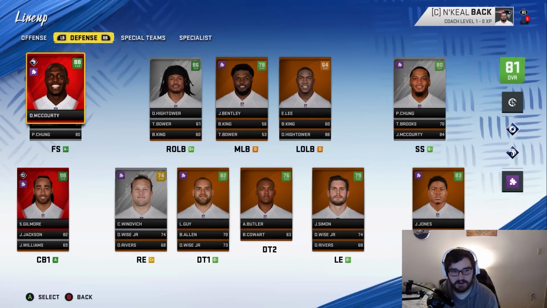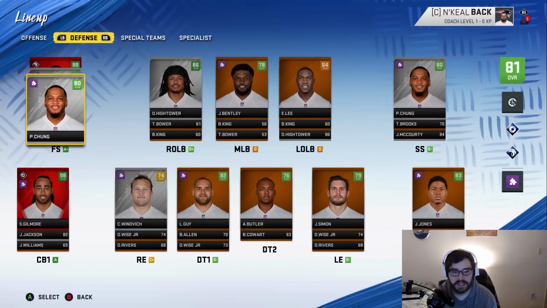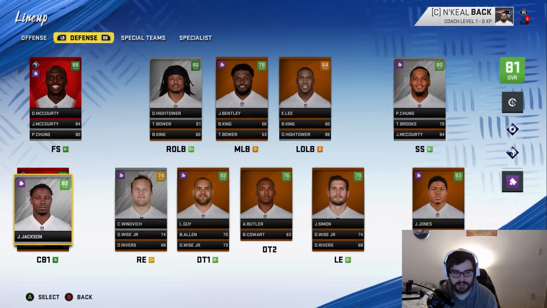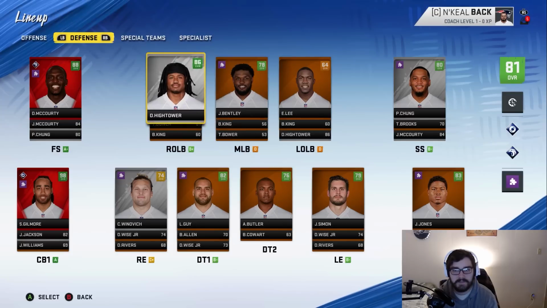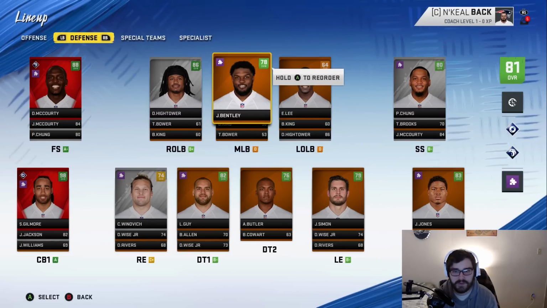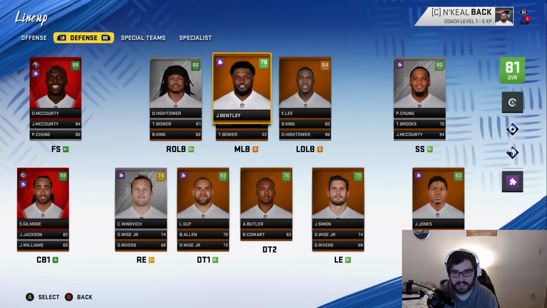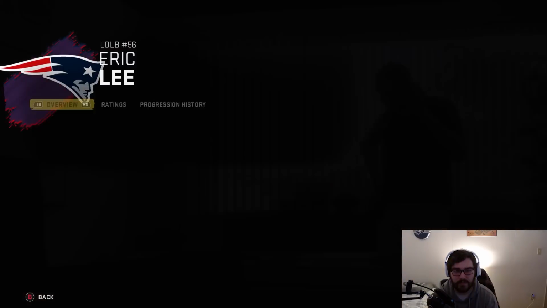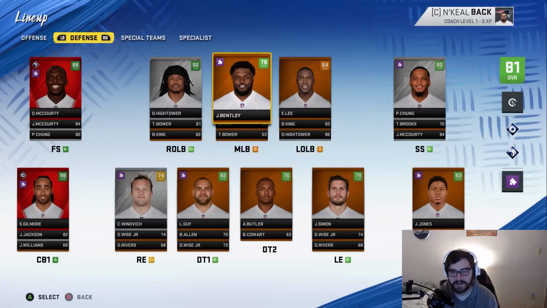Let's move up into the secondary then. Devin McCourty, Patrick Chung are the safeties. Stephon Gilmore, Jonathan Jones, J.C. Jackson are the corners. Our linebackers look a little bit better now that I switched to a 4-3. Ja'Whaun Bentley stayed at middle. Dont'a Hightower moved to right outside linebacker. And then we have Eric Lee starting at left outside linebacker. I can easily replace him in this offseason.